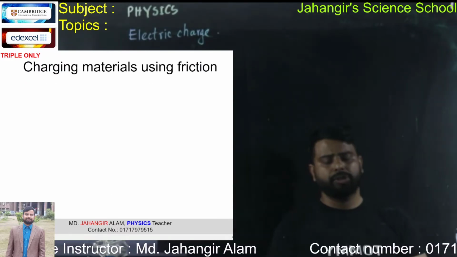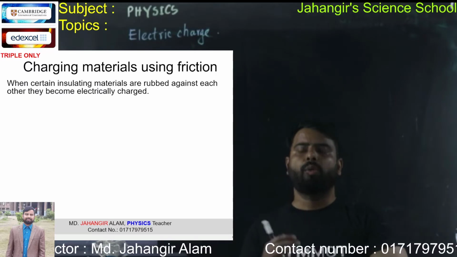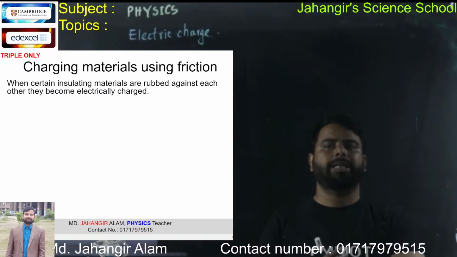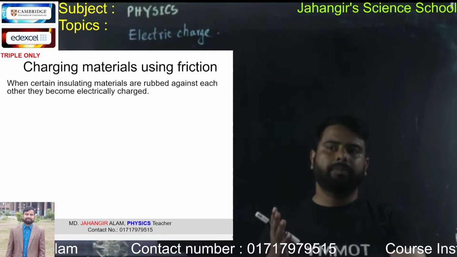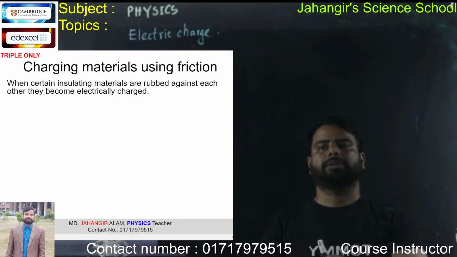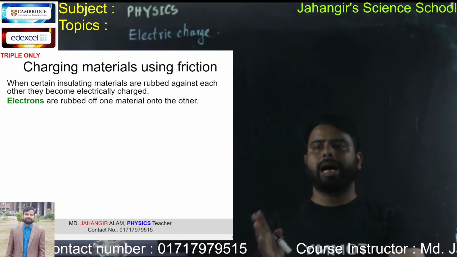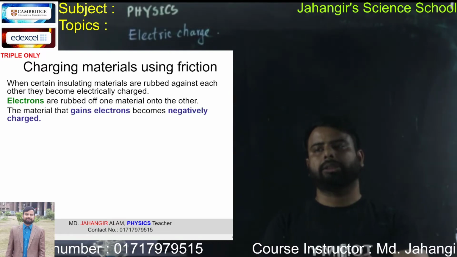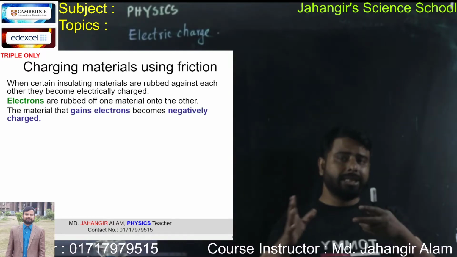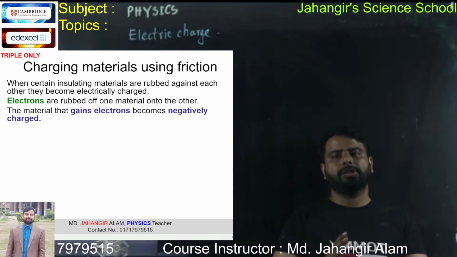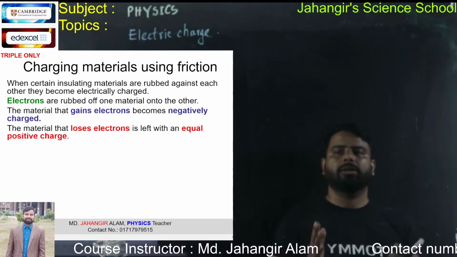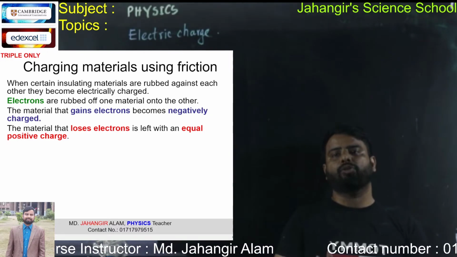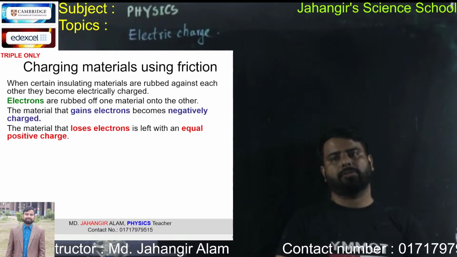Charging material using friction. When certain insulating materials are rubbed against each other, they become electrically charged. Electrons are rubbed off one material onto the other. The material that gains electrons becomes negatively charged, and the material that loses electrons is left with an equal positive charge.